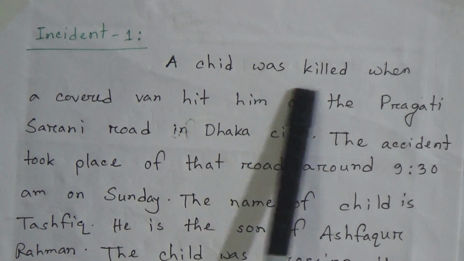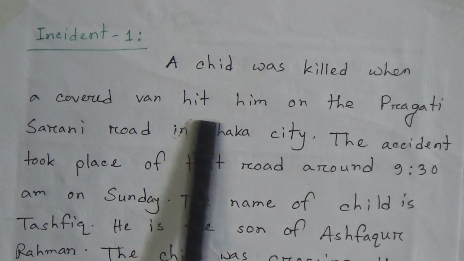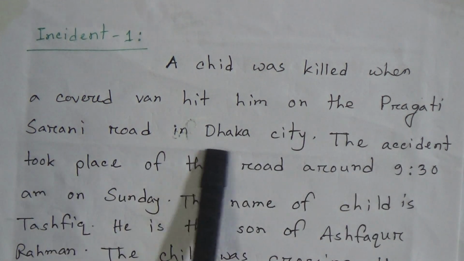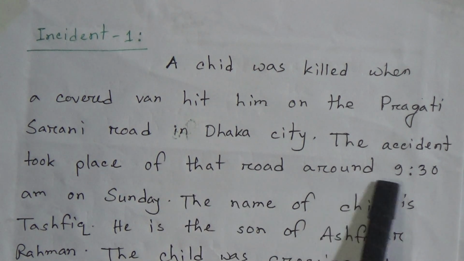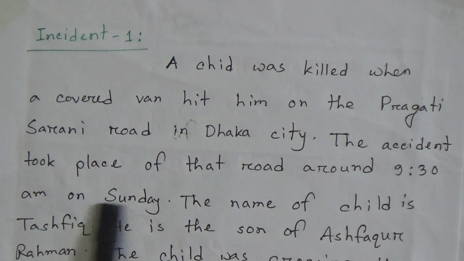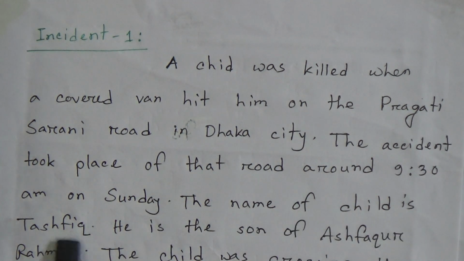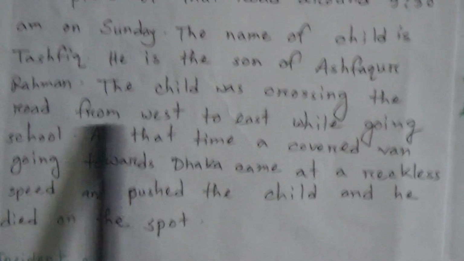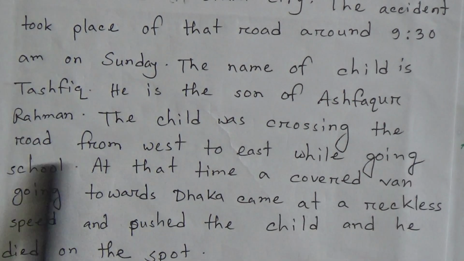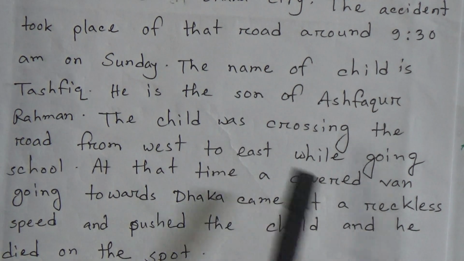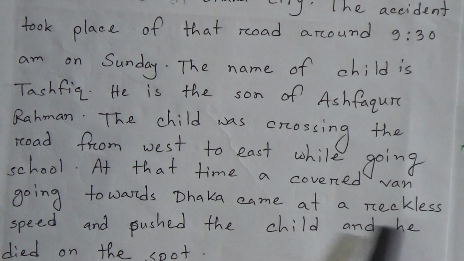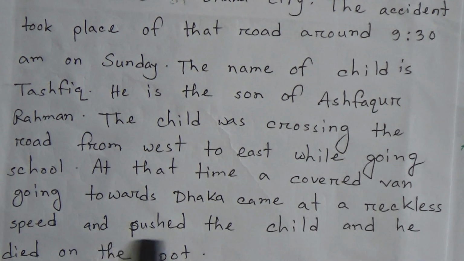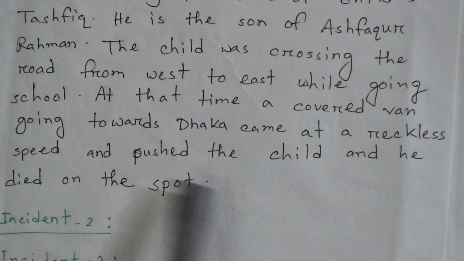A child was killed when a covered van hit him on the Pragati Saroni road in Dhaka city. The accident took place on that road at around 9:30 a.m. on Sunday. The name of the child is Tashfiq. He is the son of Ashfaqur Rahman. The child was crossing the road from west to east while going to school. At that time, a covered van going towards that boy at a reckless speed pushed the child, and he died on the spot.